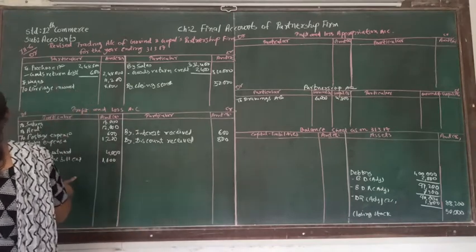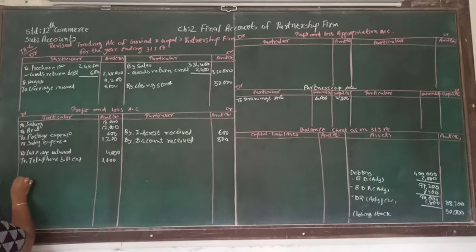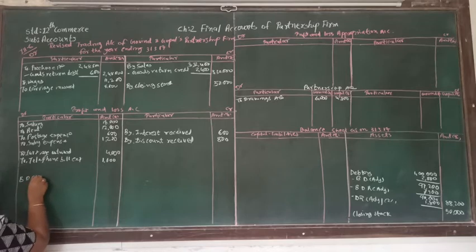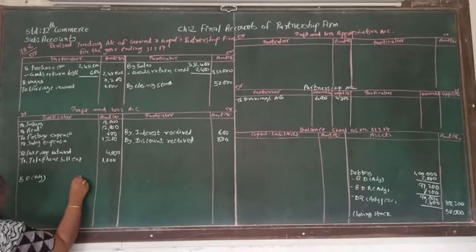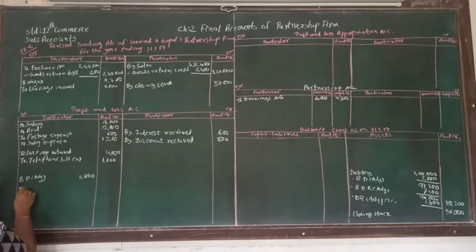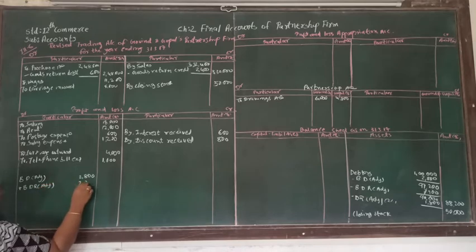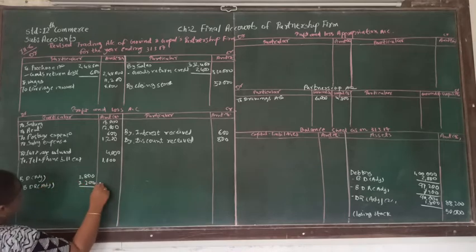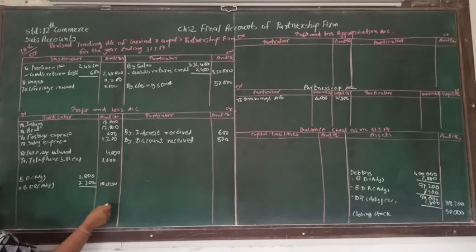Now let's make the other effect of adjustment that will be in the profit and loss account. So here we are going to write down bad debt. Here only bad debt and bad debt reserve of adjustment is given. There is nothing in trial balance. So straight we are going to write down bad debt of adjustment 2,800 plus bad debt reserve of adjustment, and that will be 7,200. Total amount we are going to write down 10,000. And again here discount reserve.